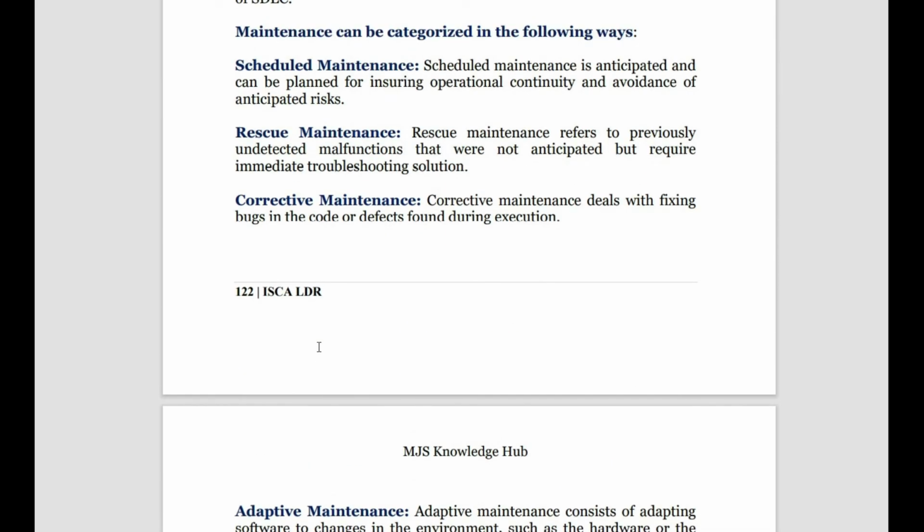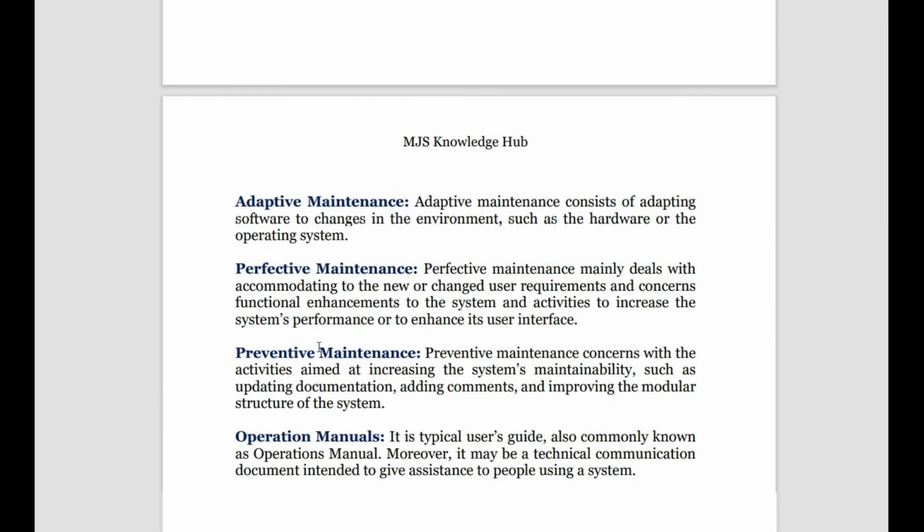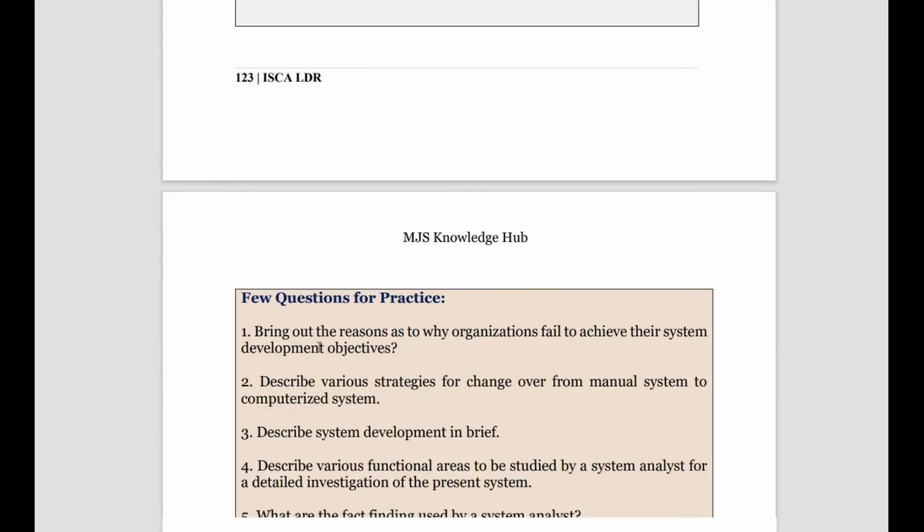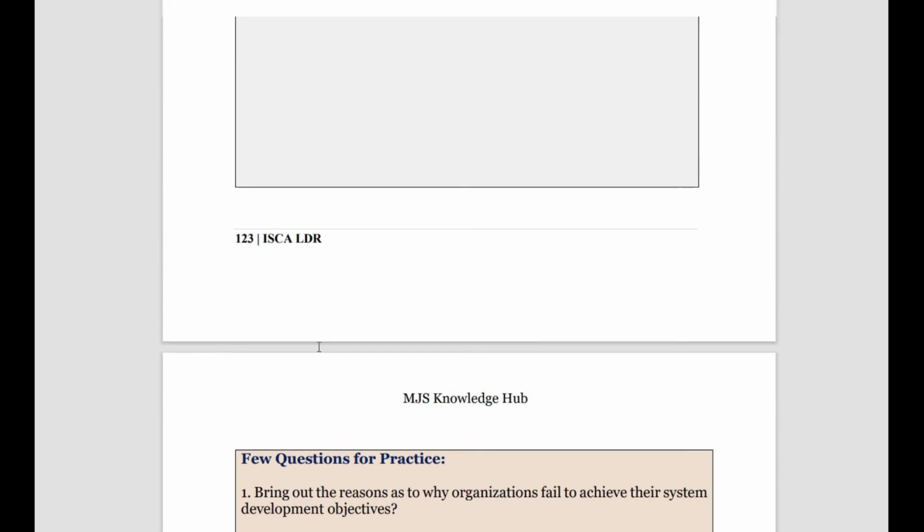Scheduled maintenance is where we know the risk, so we try to protect the system so that the risk won't occur. But in preventive, we don't know the risk; we try to anticipate what may happen, and we try to update our system accordingly. Okay, then yeah, so I think this will be covered. There's a small note here.